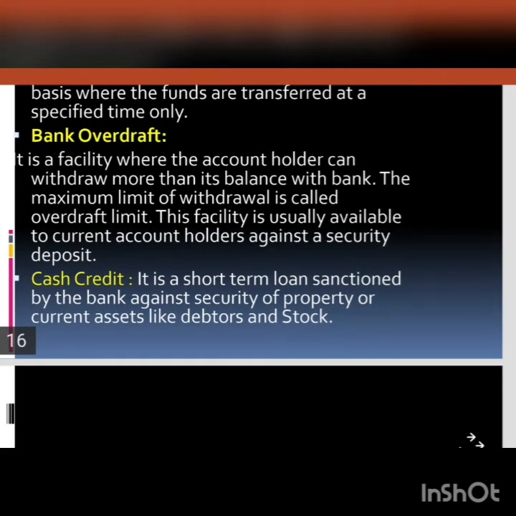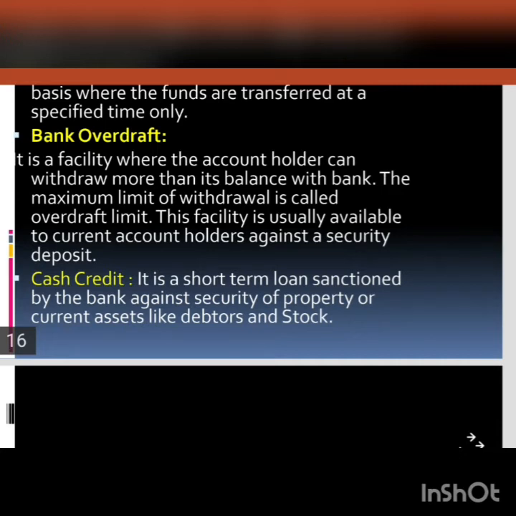Next is bank overdraft. Bank overdraft is a facility provided to current account holders. It is a kind of credit which a bank gives to current account holders, and it allows the account holder to withdraw an amount more than the balance available in the current account.